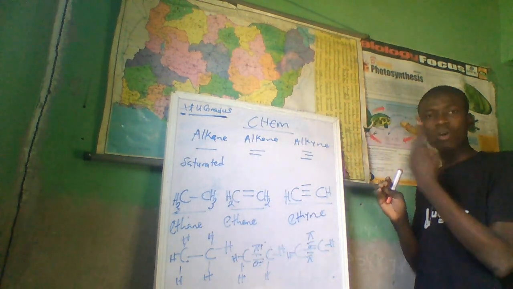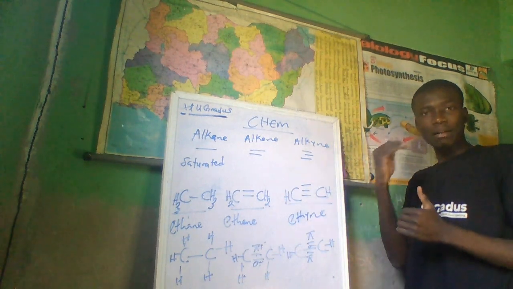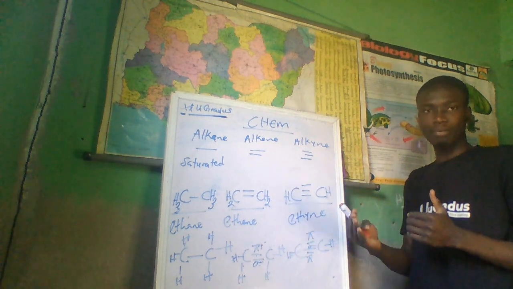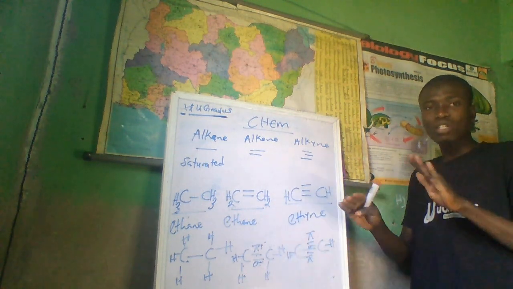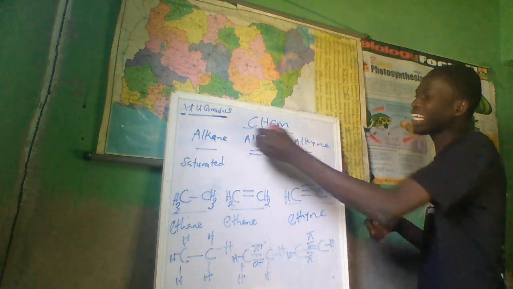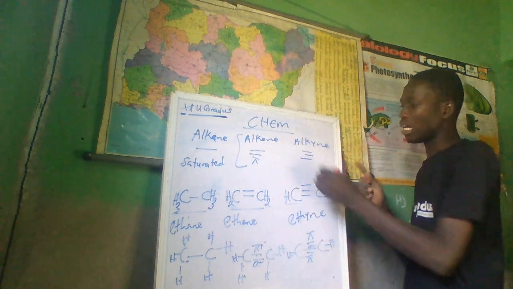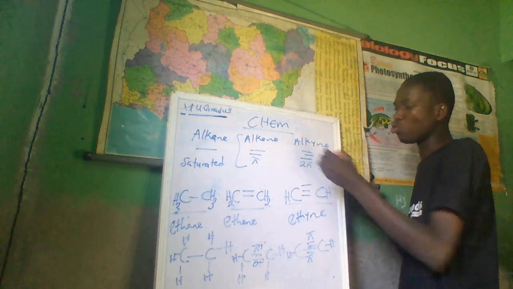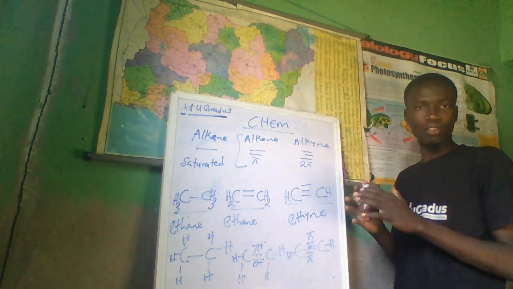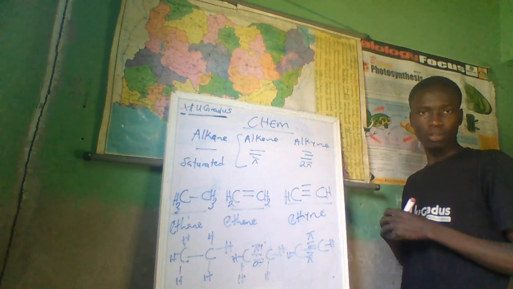It is from alkene that the addition of pi bond started. In alkane, there's no trace of pi bond at all, since there's no double bond. But from alkene, we begin to have at least 1 pi bond. And in alkyne, the pi bond becomes 2. So the chemistry of reactions lies on the pi bond. Do you get what I'm saying now?